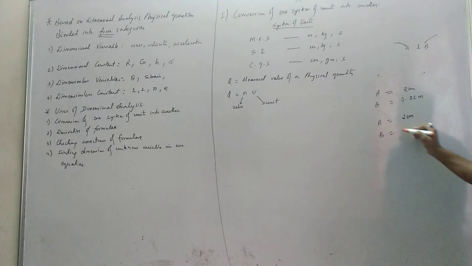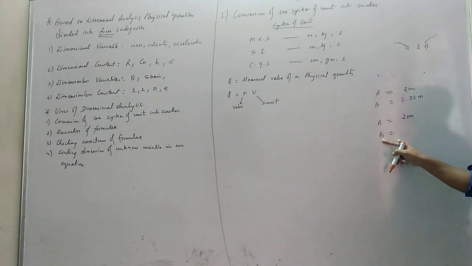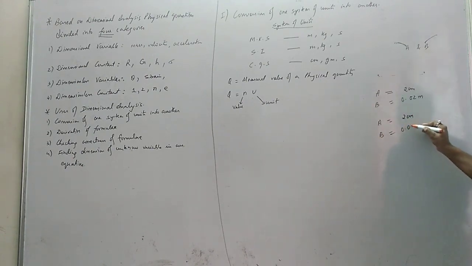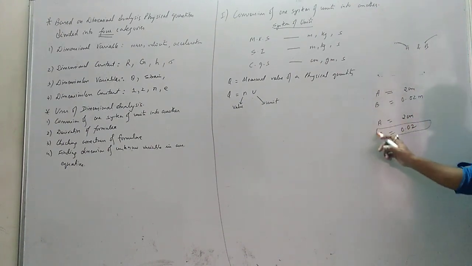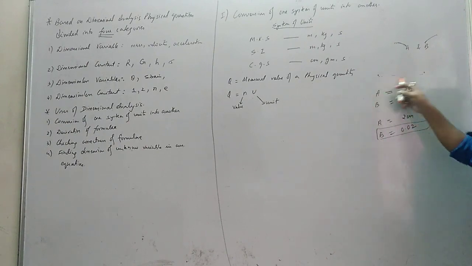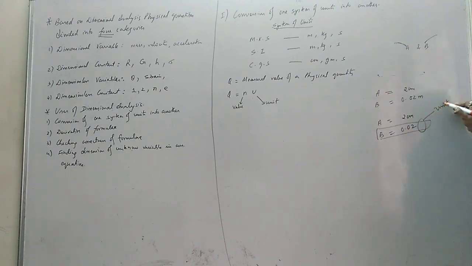Similarly, now one student wrote, sir, it is 2 centimeter, and one student wrote, I will not say the name, it can be anyone, 0.02. Okay, now this student made a mistake. Where is the mistake? This student measured the distance and wrote 0.02. No unit is written. As soon as no unit is written, it means this is not a measured value.